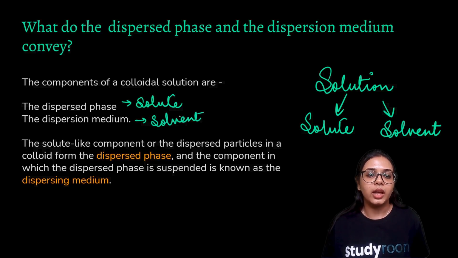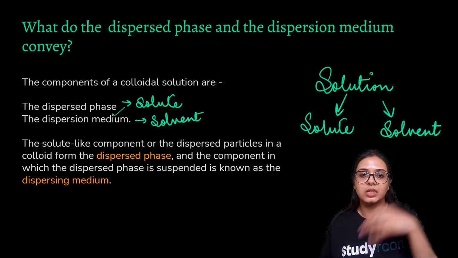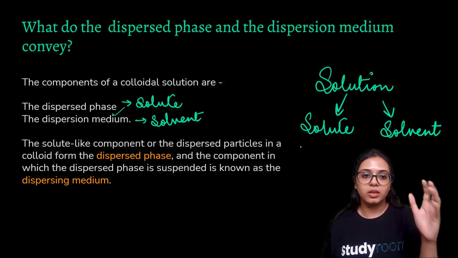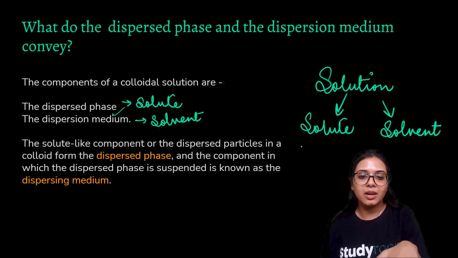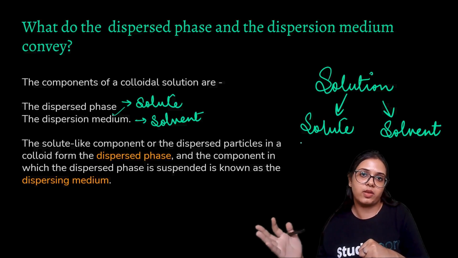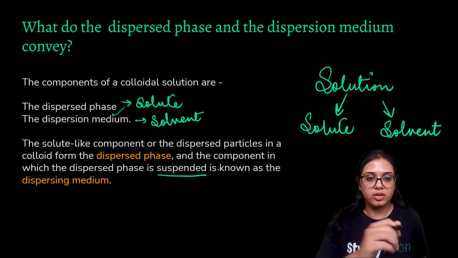The solute-like component, the dispersed particles in a colloid, form the dispersed phase. The component in which the dispersed phase is suspended is known as the dispersing or dispersion medium, just like the solvent in a solution.